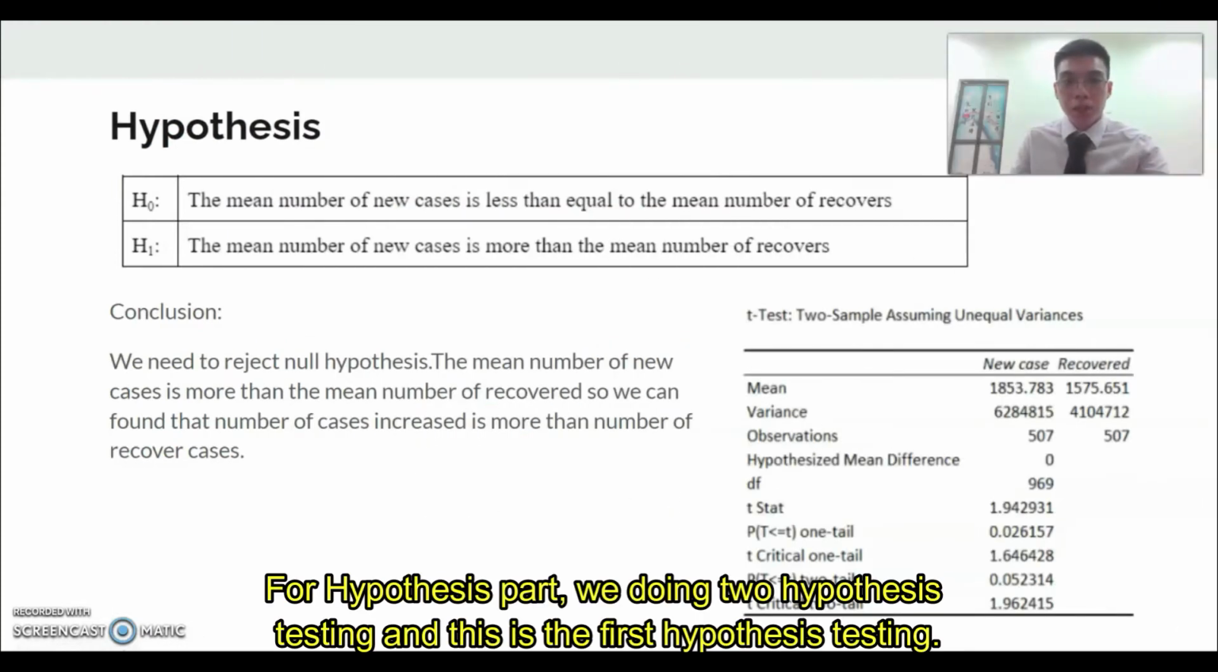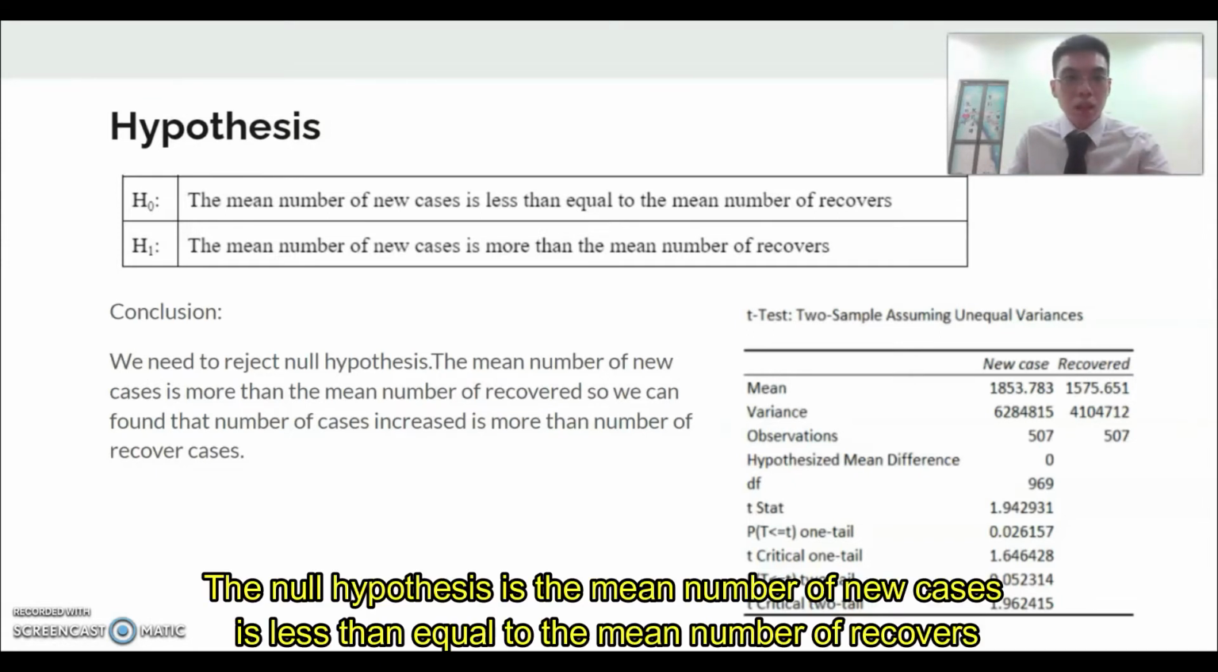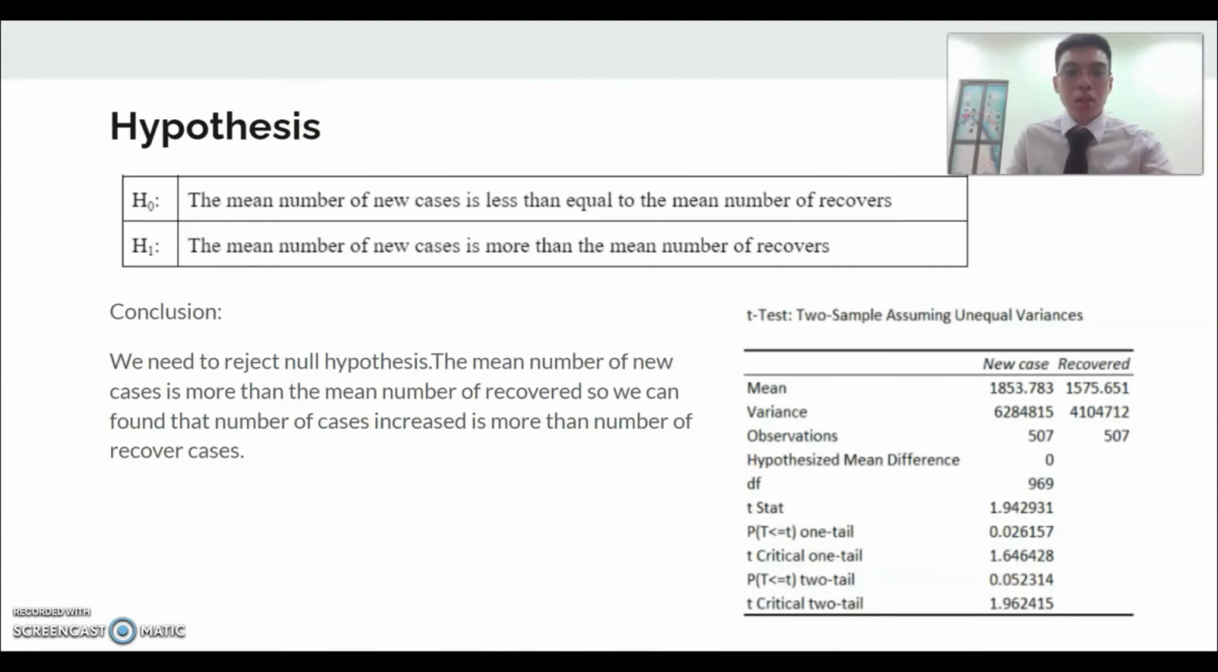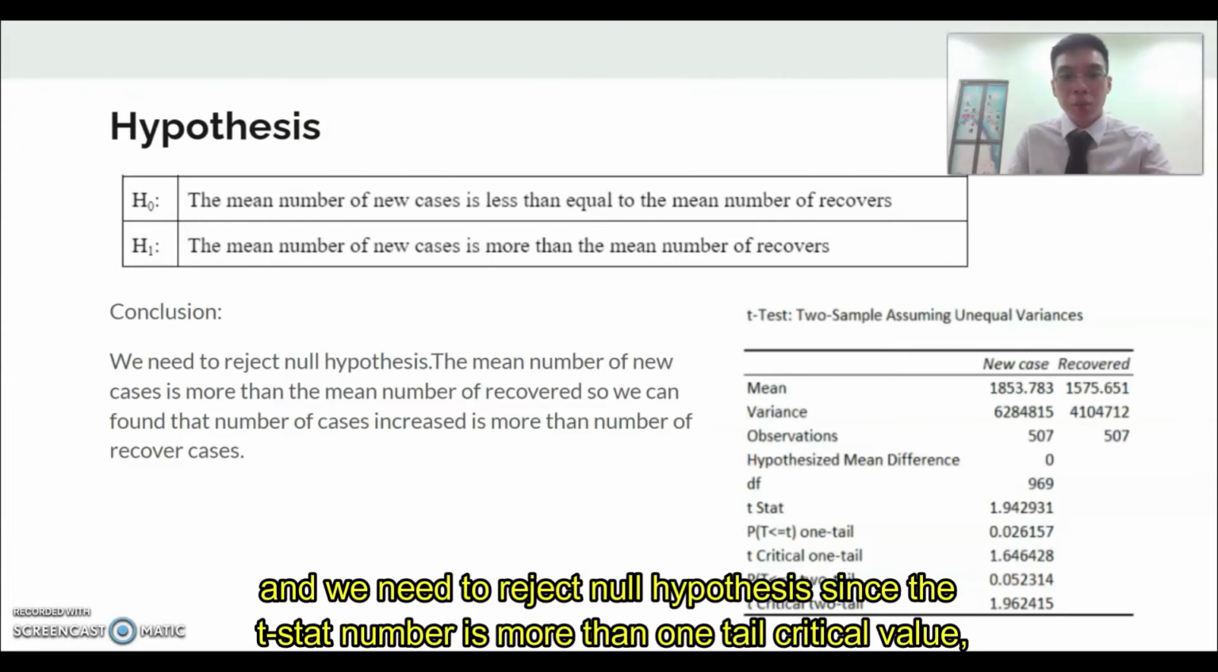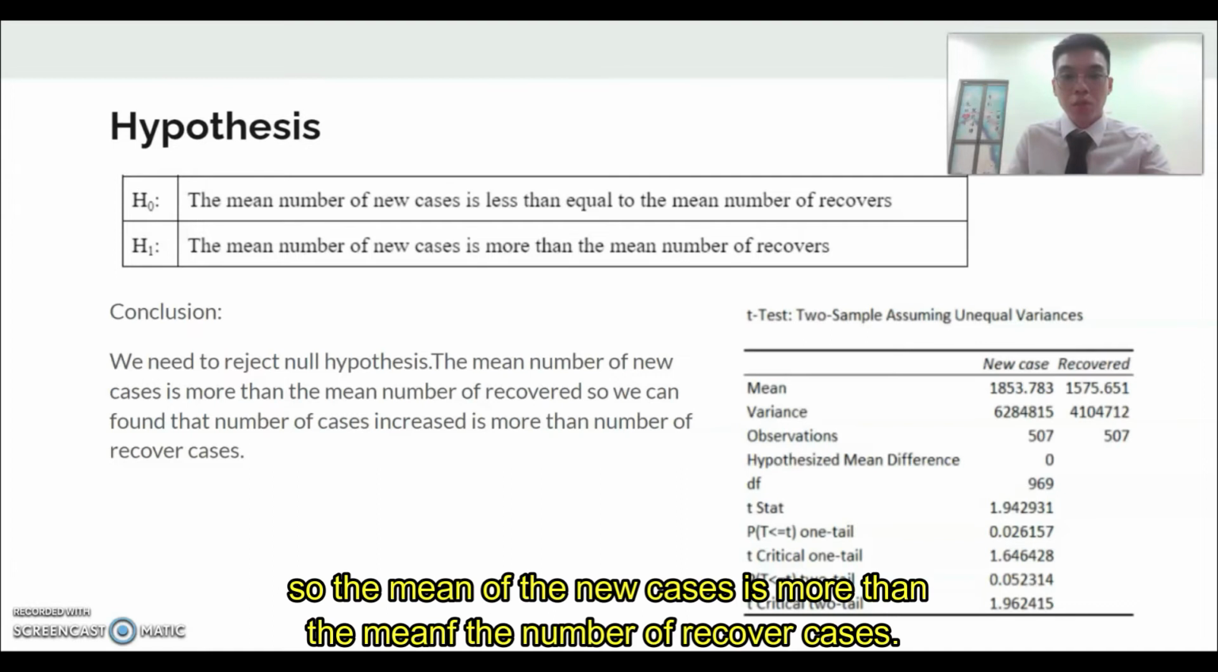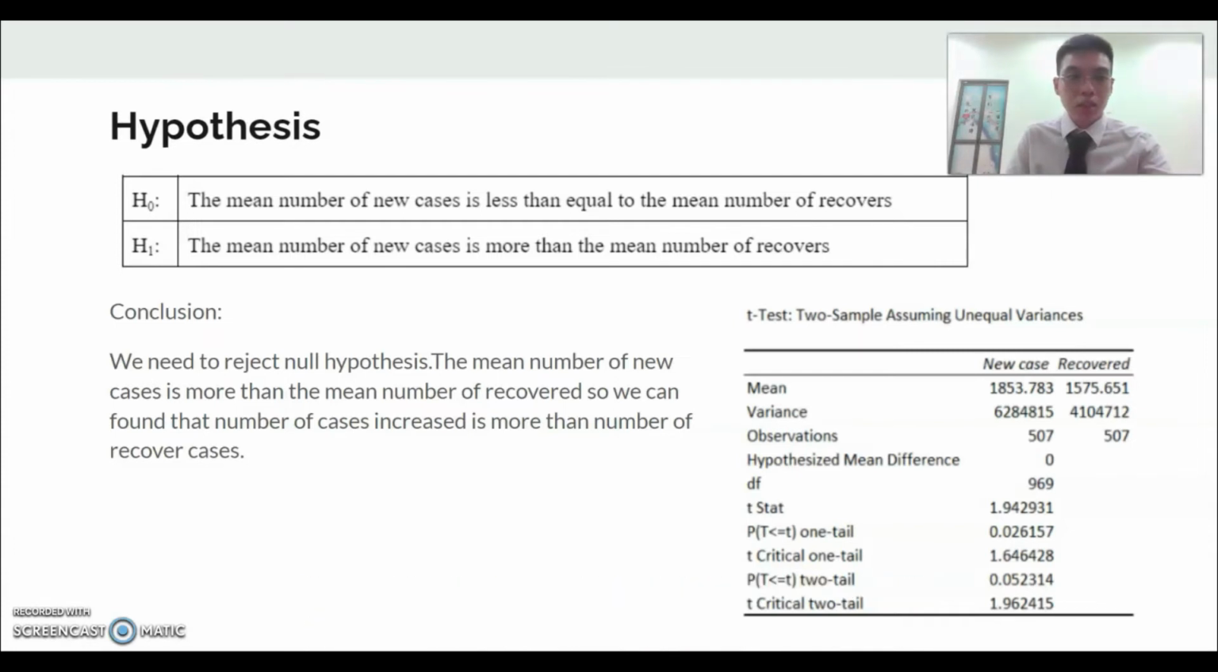For the hypothesis part, we did two hypothesis tests, and this is the first. The null hypothesis is that the mean number of new cases is less than or equal to the mean number of recovered cases. We reject the null hypothesis since the t-stat is more than the one-tail critical value. So the mean number of new cases is more than the mean number of recovered cases.